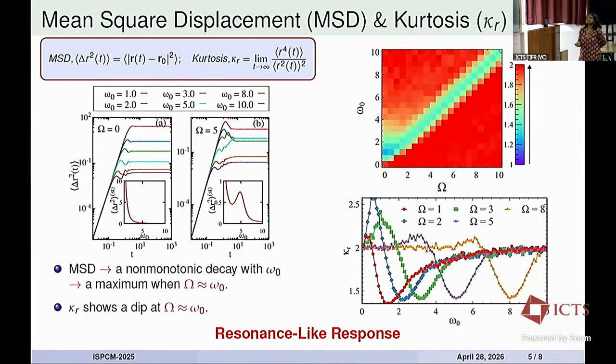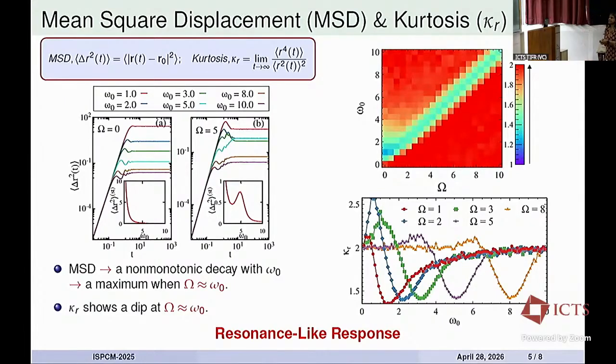While investigating this kurtosis as a function of the harmonic frequency, we observed that for lower values of harmonic frequency, the kurtosis exactly takes the value of 2, which corresponds to a Gaussian distribution, and then increases and then decreases to a dip. Subsequently it increases before eventually saturating at a value of 2. This dip occurs only when the chiral frequency and the harmonic frequency are of the same order in magnitude.